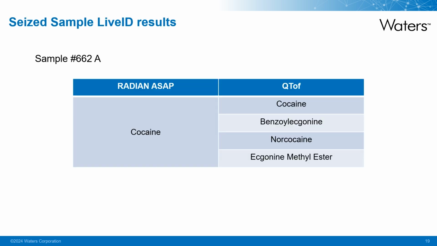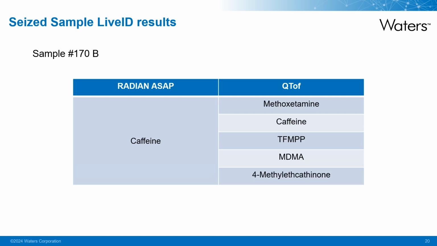For this sample, cocaine was detected on the Radian ASAP. Screening using the QTOF did detect further substances, as you can see. These substances are either not contained in the Radian seized drug library, or they were at too low levels for the instrument to detect. For this sample, caffeine was detected on the Radian ASAP.